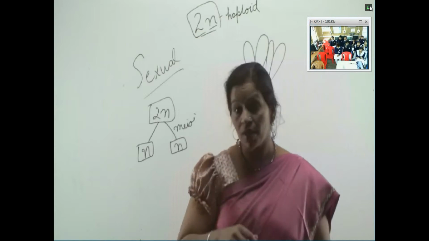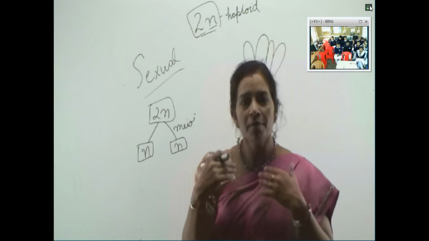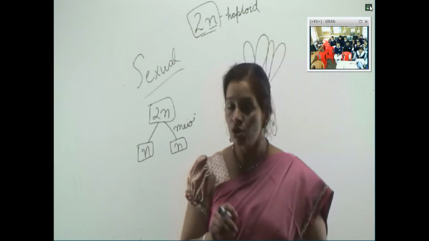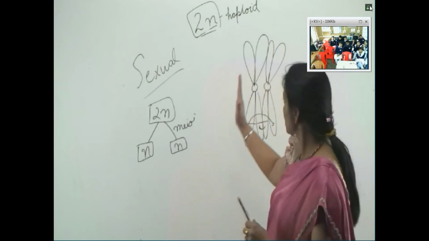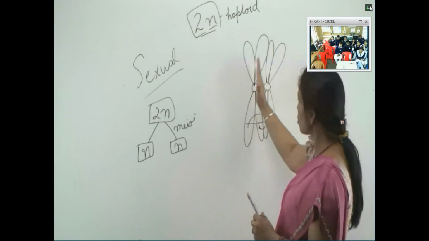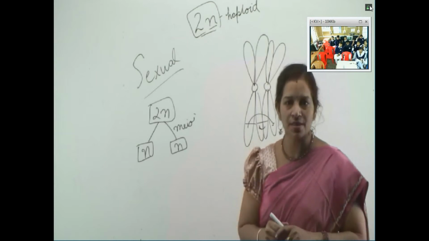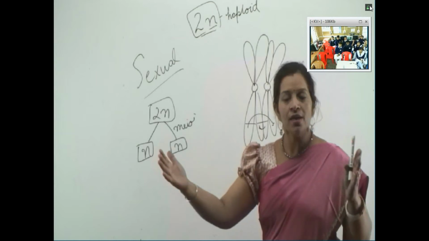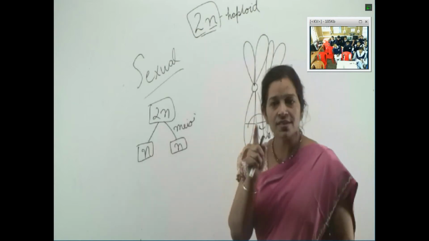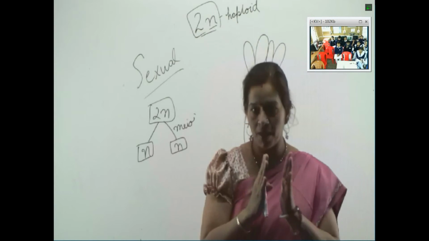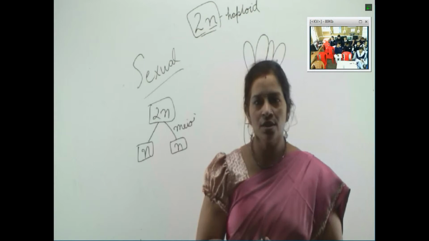Yes, ma'am. Crossing over is very important for variation. If there is no crossing over, we will be exactly identical to our parents. Synapsis means these homologous chromosomes have to come close to each other, come and stand parallel. When they are parallel, only then will they exchange the segments. If one is here and one is apart, they can't exchange the segments. So the first thing that happens before crossing over is that the homologous pairs come close. Then they exchange their segments. That process is called crossing over.